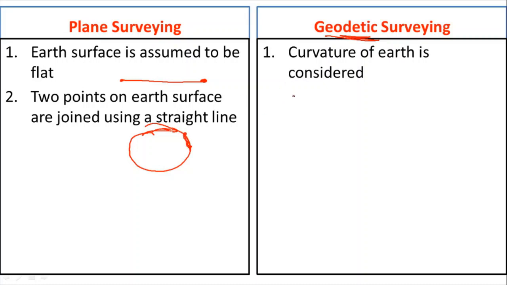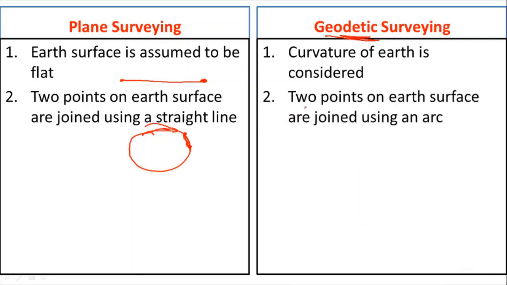But if you take the geodetic surveying, those 2 points on the Earth surface are joined using the arc. So see the difference here. If you take the plane surveying, these 2 points are connected using a straight line like this, whereas if you take the geodetic surveying, these 2 points are connected using an arc like this.